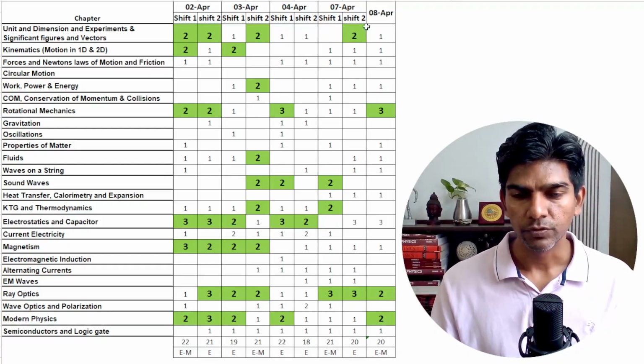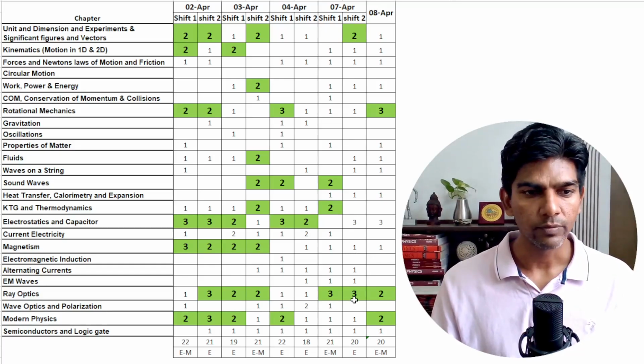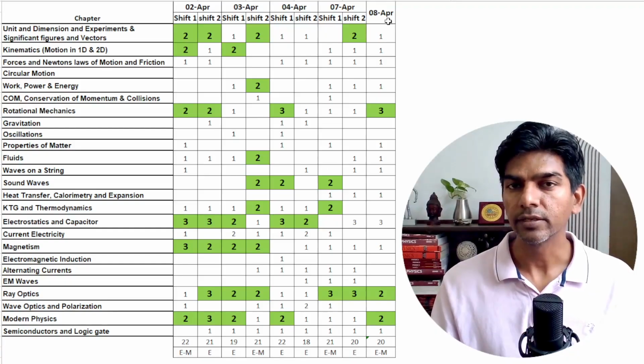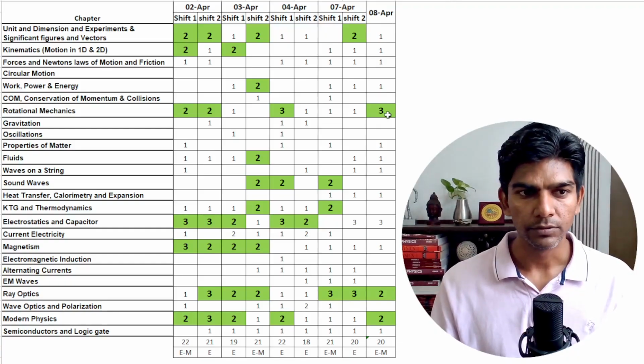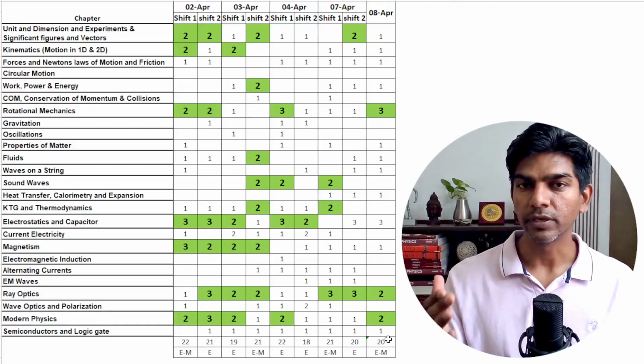And as far as shift 2 is concerned, 2 questions from units and dimension, 3 questions came from ray optics, and this shift was easy. And on 8th April, there was a single shift. 3 questions came from rotation, 2 questions came from ray optics, 2 questions came from modern physics, and this shift is from easy to moderate.